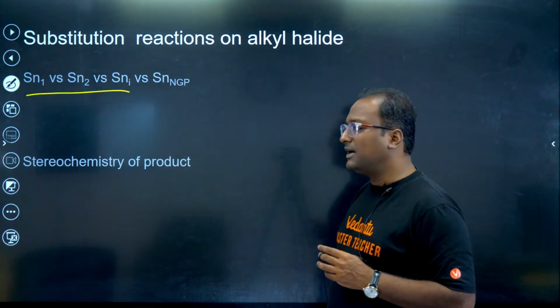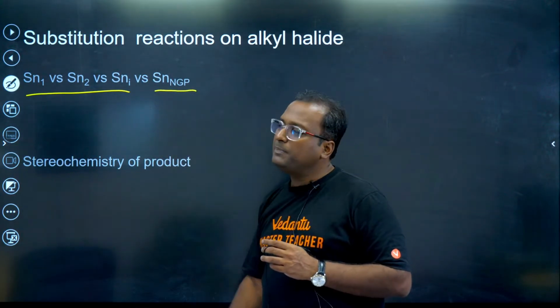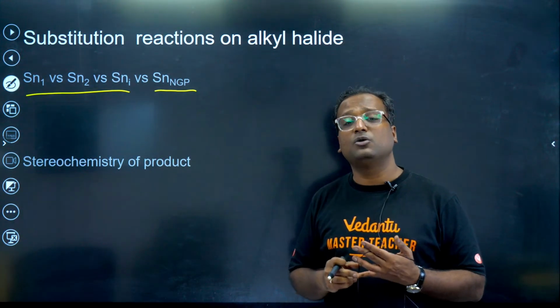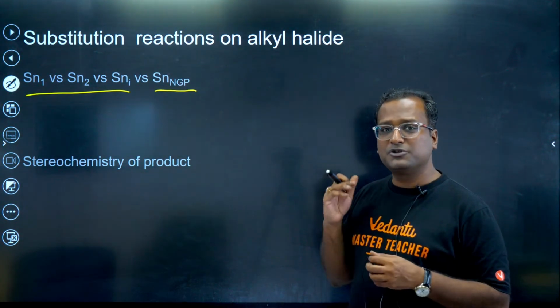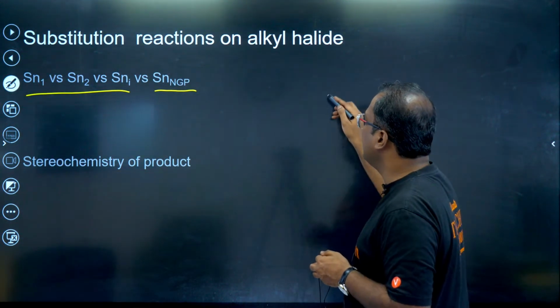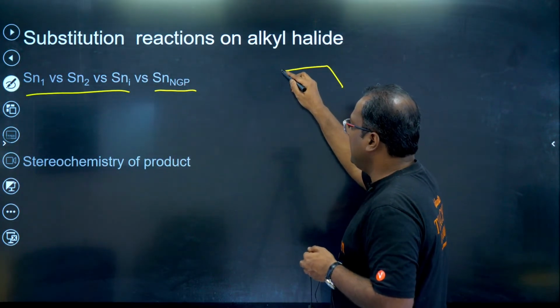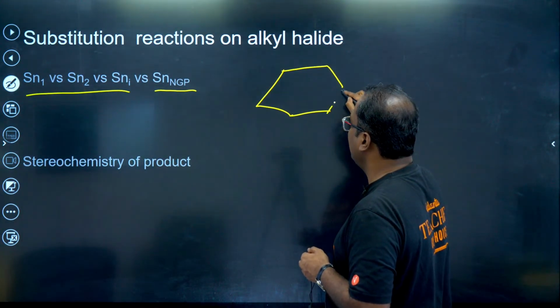Cool. So let's start. SN-NGP means what? Substitution nucleophilic by neighboring group participation. Let me take a standard example of this.